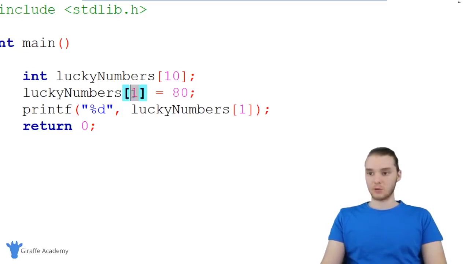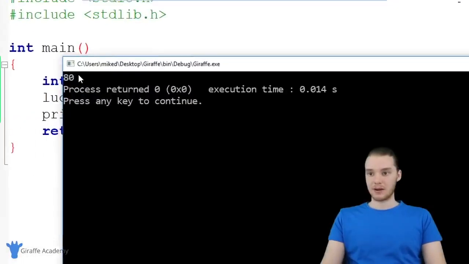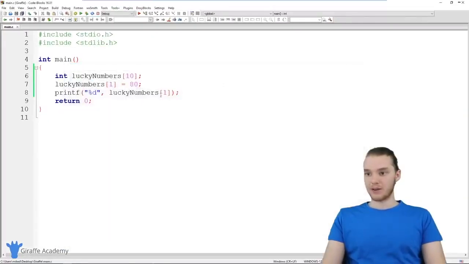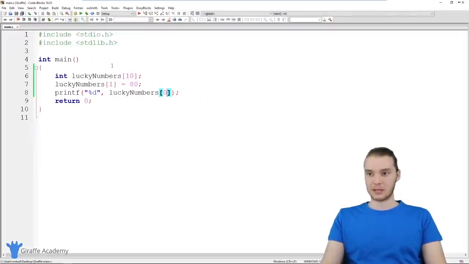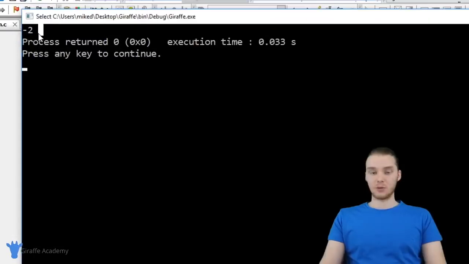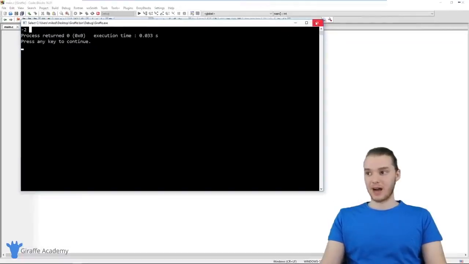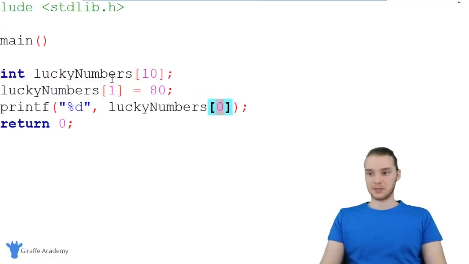So I'm giving lucky numbers 1 a value. And now over here I could print that value out onto the screen. And you'll see we're printing out 80. But if I tried to print out, for example, lucky numbers 0, so the lucky numbers at index position 0, this is going to give me a -2, which basically means that it's not found. So basically means that there's no element inside of lucky numbers at index position 0.